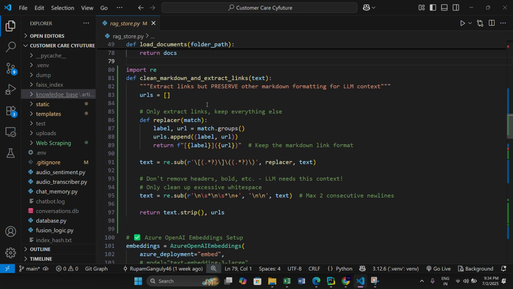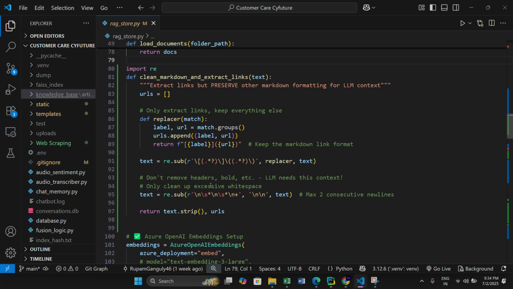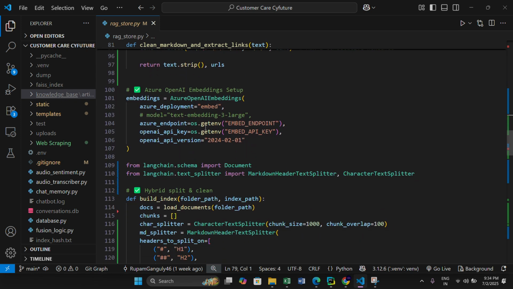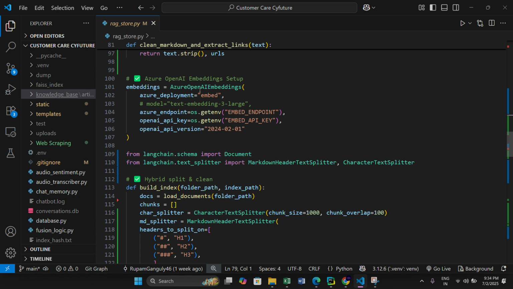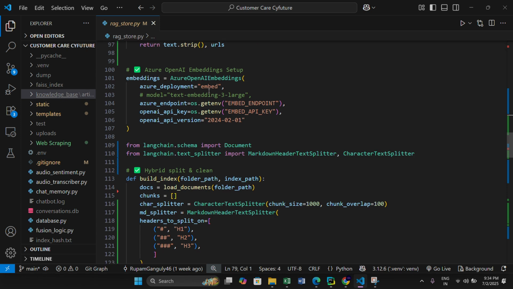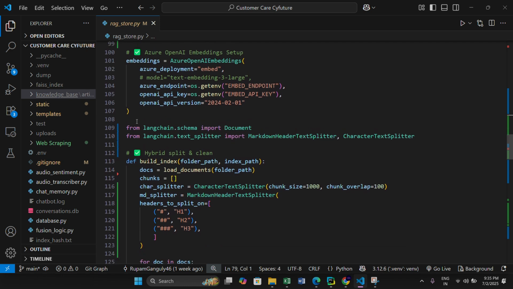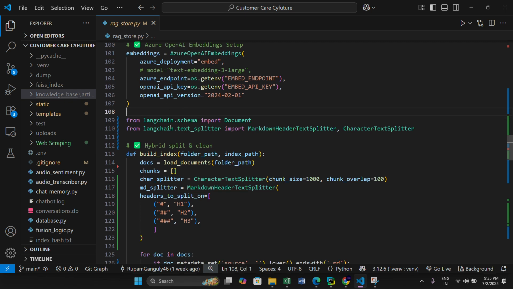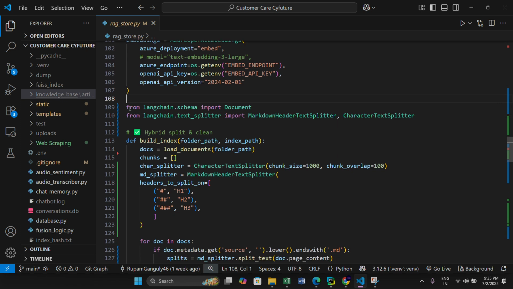And this is for cleaning those markdown files, because there was a lot of problem regarding asterisks and hashes. We have used the Azure OpenAI embeddings model as the vector-based model. It returns the vectors, not text but vectors.